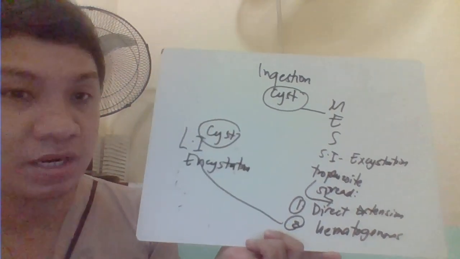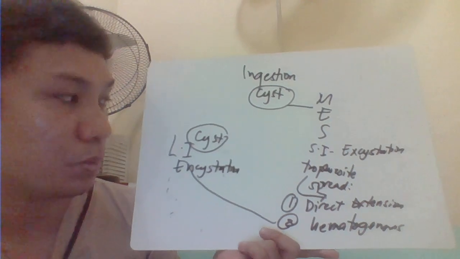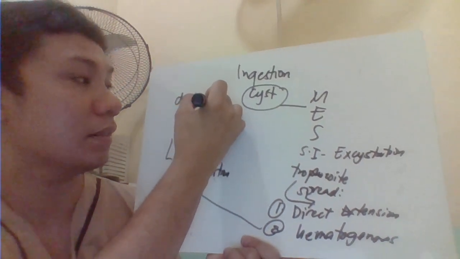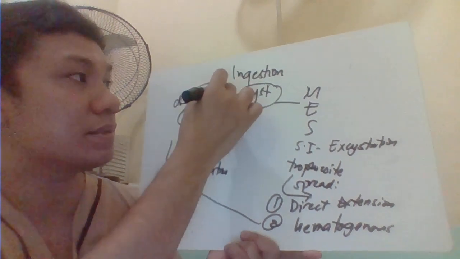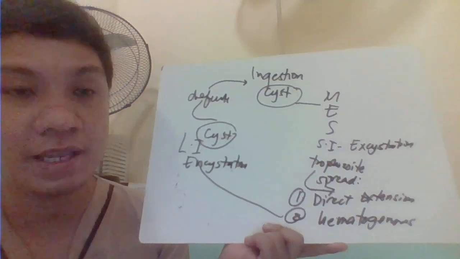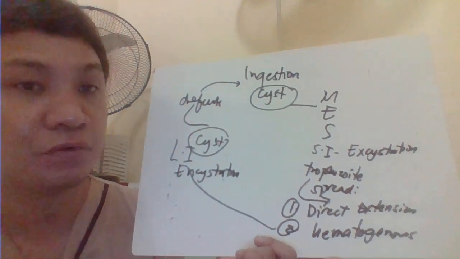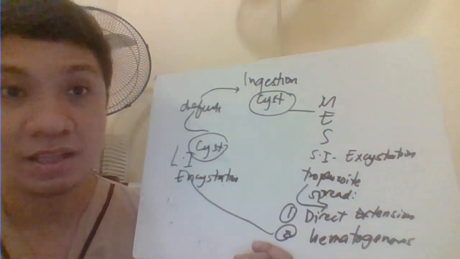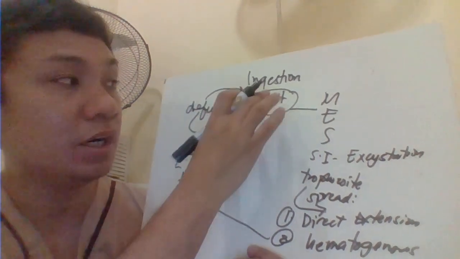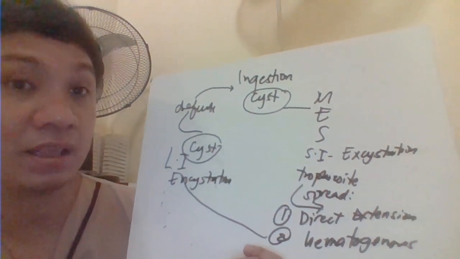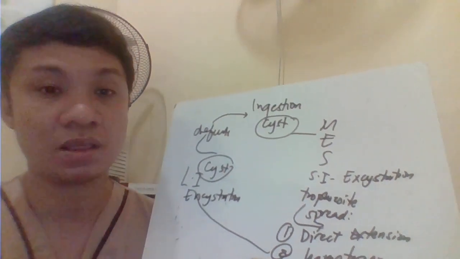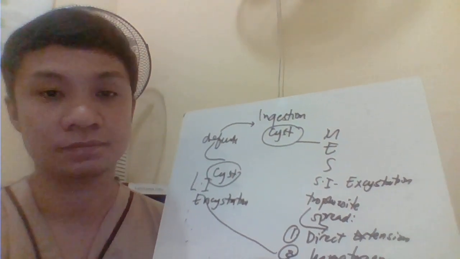This is in preparation as it is about to leave the body of the host. Then the patient defecates, containing the cyst. The cyst could gain entry to your water supply or food supply through accidental contamination. If you eat contaminated food and water containing the cyst, then you get infected. Again, you get infected only by the cyst but not by the trophozoite.